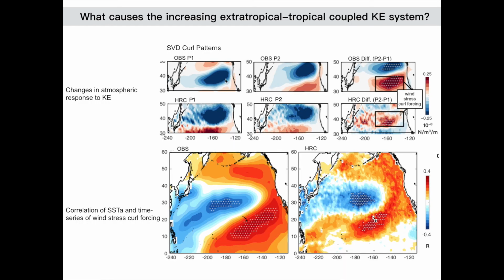We propose that this enhanced coupling might be linked to changes in the atmospheric response to KE, because both in observation and high-resolution model, we found that the KE downstream curl response has shifted toward the pole, showing stronger wind stress forcing over the subtropical region, especially in the recent period. When we extracted the time series associated with this wind forcing and projected it onto the SST anomalies, we found Pacific Meridional Mode signatures, which means ENSO-favorable conditions.